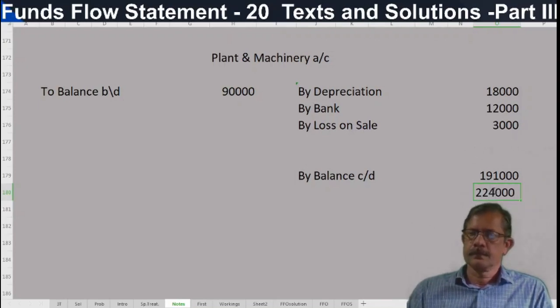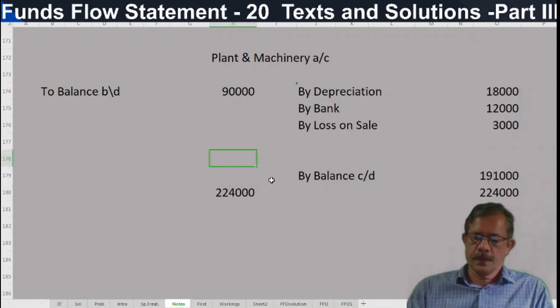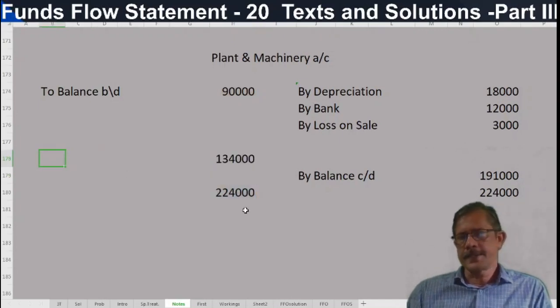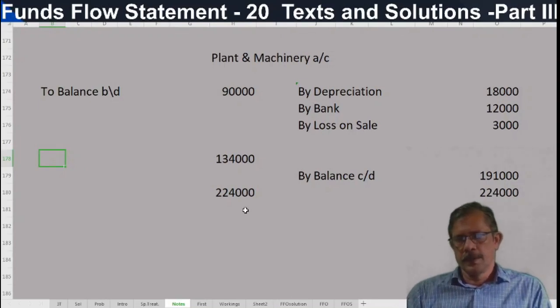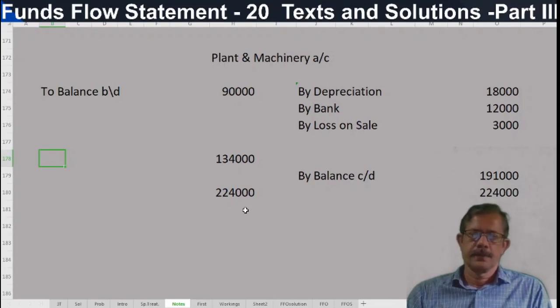Correct? 2,24,000 minus this is 1,34,000. What is the assumption? 1,34,000 worth of plant has been purchased during the year. What is the entry for purchase of plant? It's not an exchange transaction. If it is an exchange transaction, that should have been mentioned as additional information. So assumed this has been paid through bank.